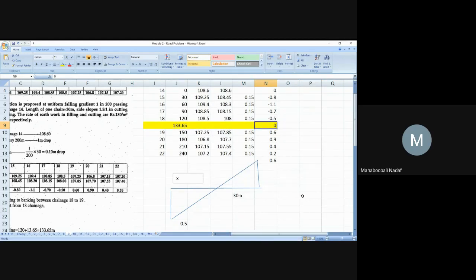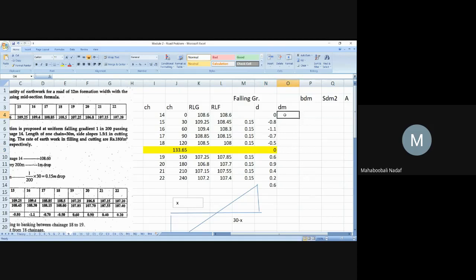Next, the mean depth I should write now. What is the mean depth? This plus this divided by 2. Here you should not write anything, it should be blank because you are taking the average. Open the bracket, this plus this divided by 2. 0.4, correct? The same thing I can use here also, this plus this divided by 2. Like that I can do it for all of them.